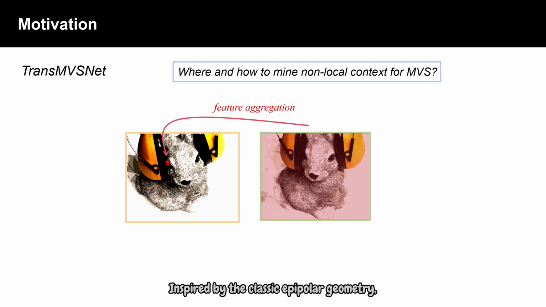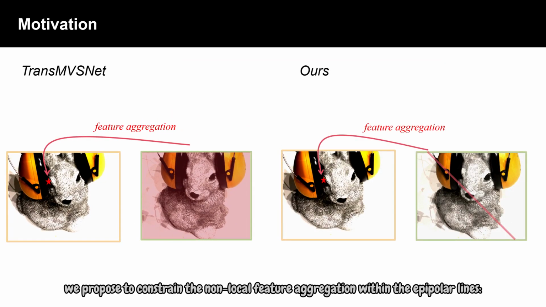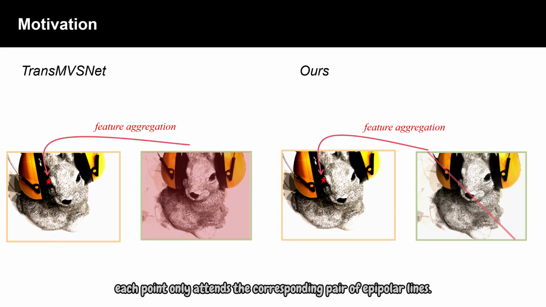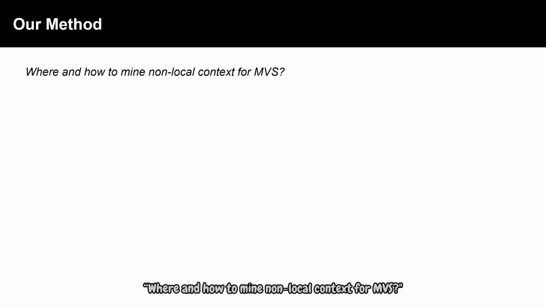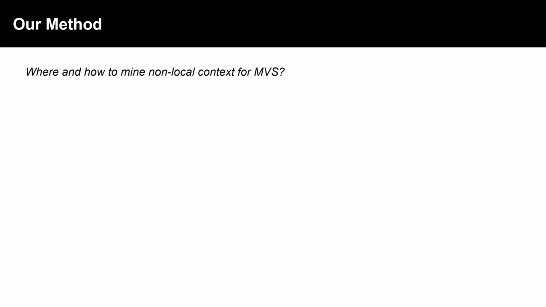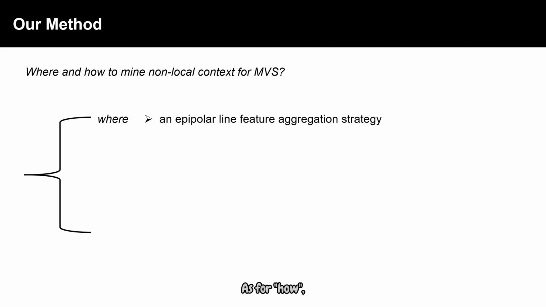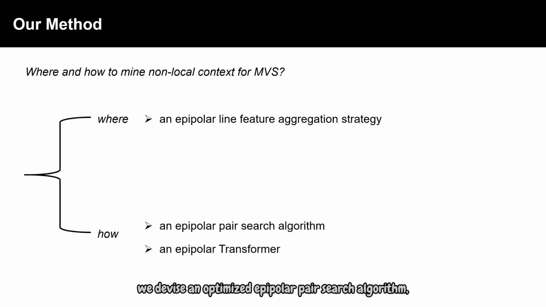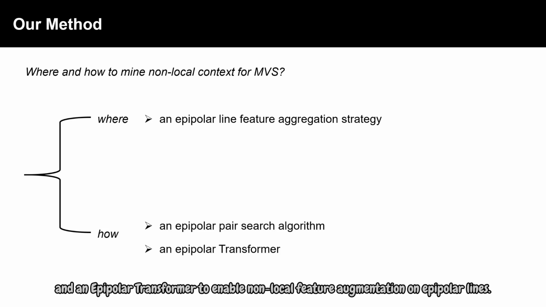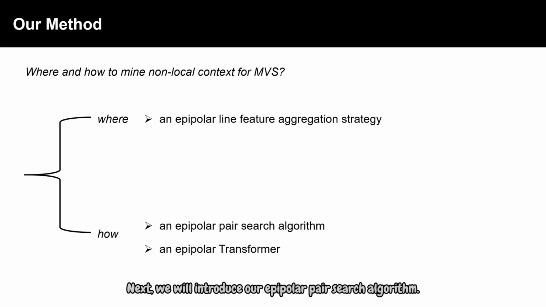Inspired by the classic epipolar geometry, we propose to constrain the non-local feature aggregation within the epipolar lines. Each point only attends to the corresponding pair of epipolar lines. In this work, we aim to answer the question of where and how to mine non-local context for MVS. As for where, we propose an epipolar line feature aggregation strategy for the representation learning of MVS. As for how, we devise an optimized epipolar pair search algorithm and an epipolar transformer to enable non-local feature augmentation on epipolar lines. Next, we will introduce our epipolar pair search algorithm.